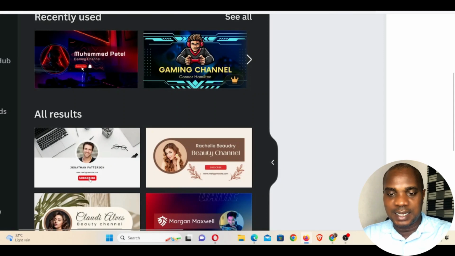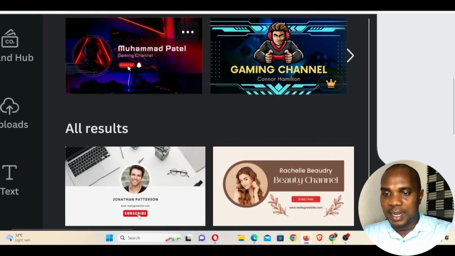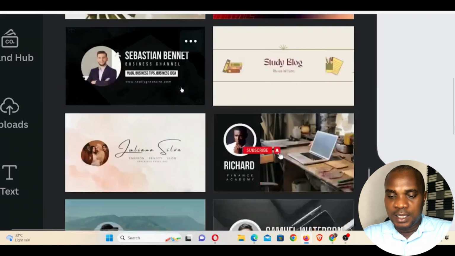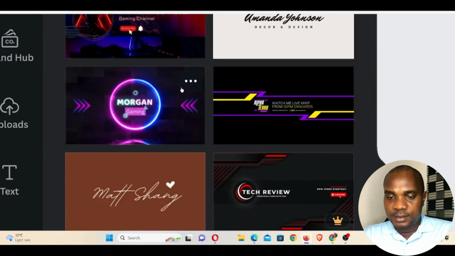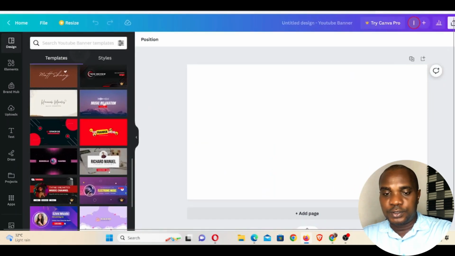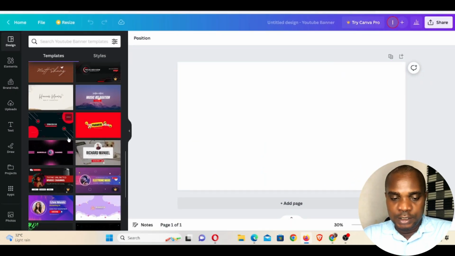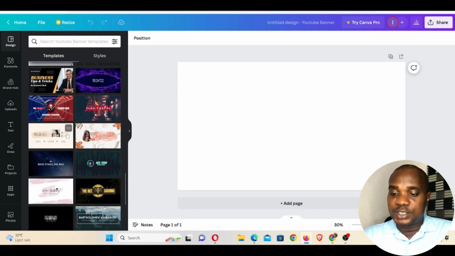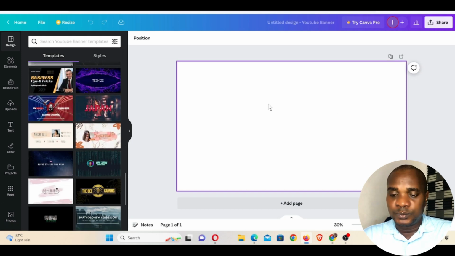These are different banners that you can choose from. You guys can see, let me zoom my laptop. Any of these banners that you import, you can make an amendment to it. So let me choose one of these templates, but if you don't want to choose any of these templates, you can start from the beginning. You can start afresh.